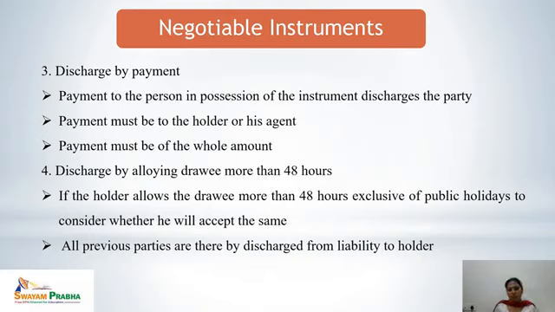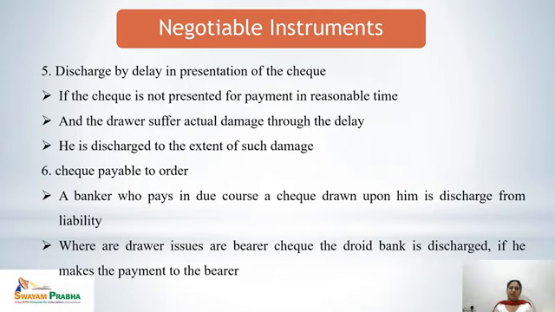Next, discharge by delay in presentation of the check. If the check is not presented for payment in reasonable time, normally, according to present rules, the check is to be presented within a time period of 3 months. If the check is not presented in that specified time period, and due to that the drawer suffers actual damage, maybe in goodwill or maybe financial losses, in that case he is discharged to the extent of such damage.